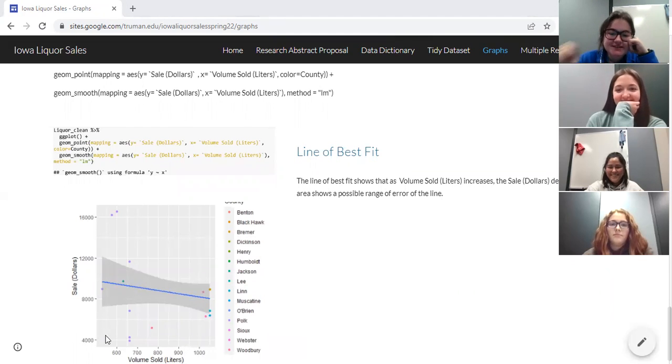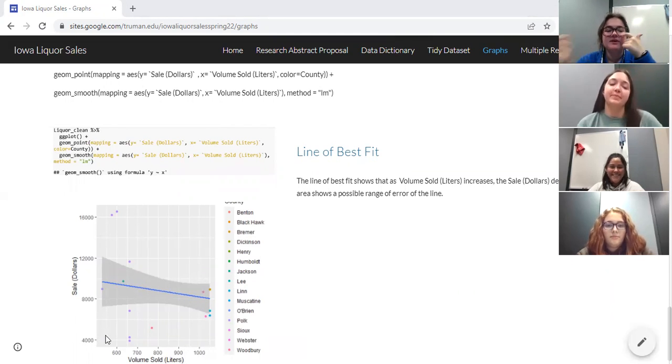And after all of these graphs that we found, we noticed that there was a common theme that as our volume increased, our sale decreased, and our lines and slopes usually were leaning downward, which helped us a lot with this project because we were better able to understand our data.